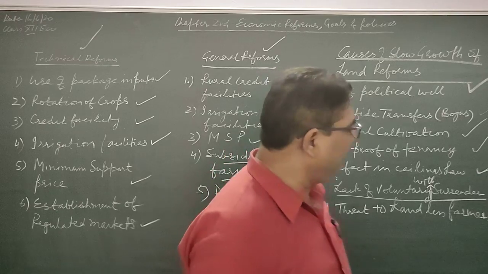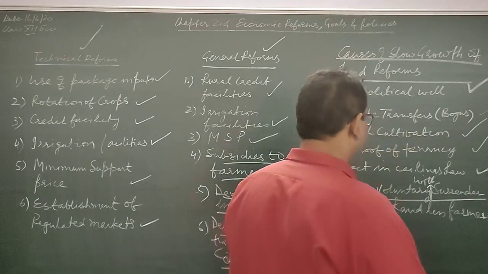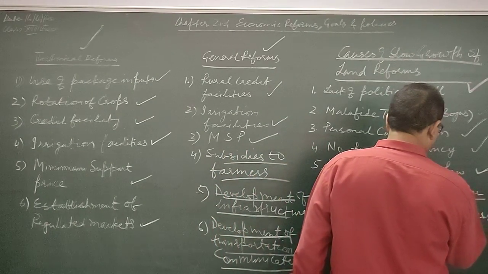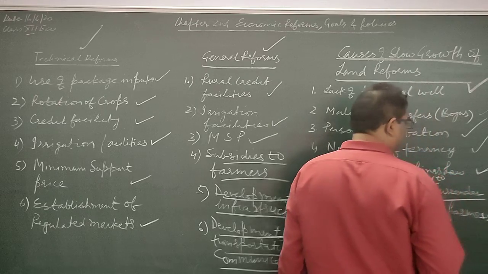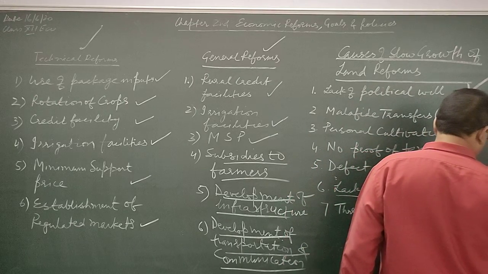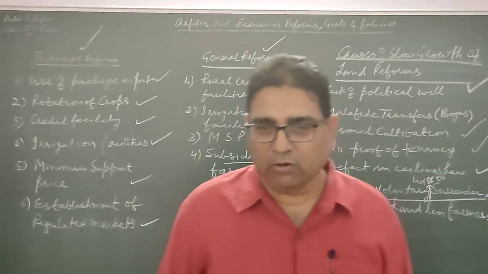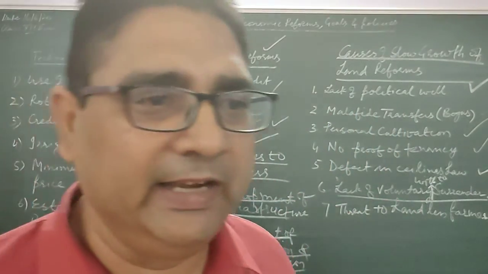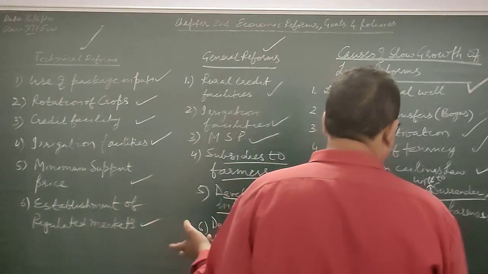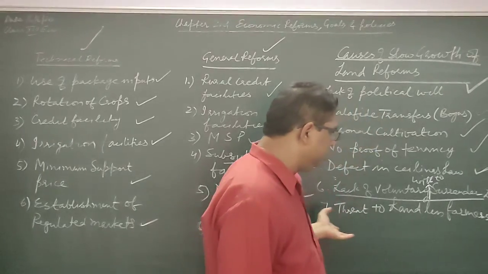So, lack of voluntary will to surrender land. So they don't want to surrender land. If they surrender land, their income will reduce and their luxurious lifestyle will be over. So this is another cause.